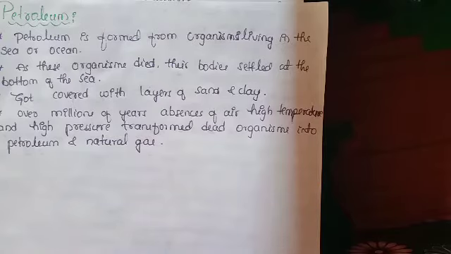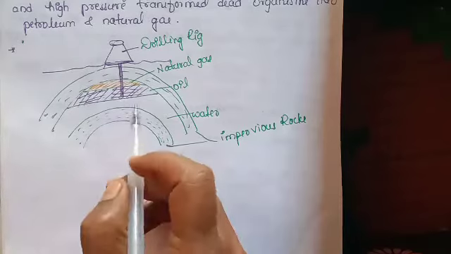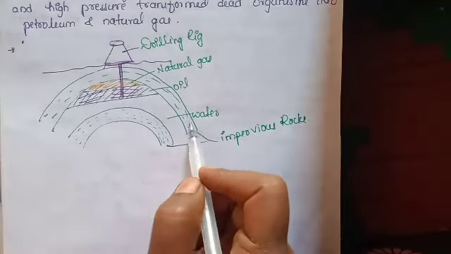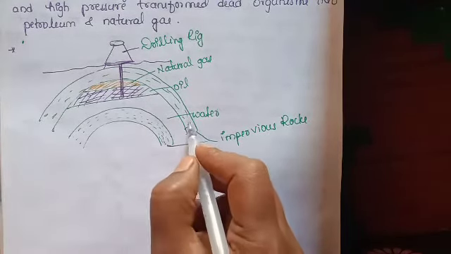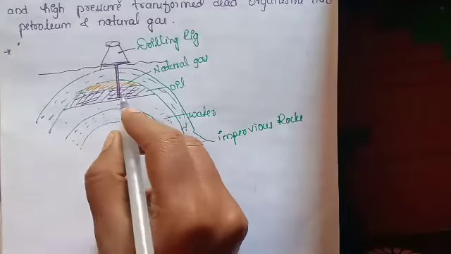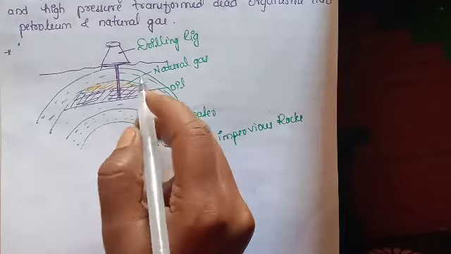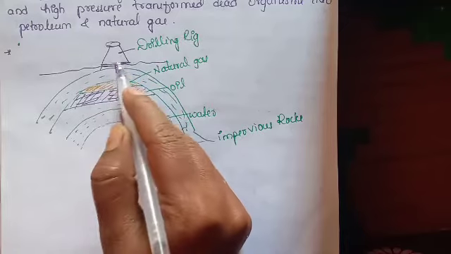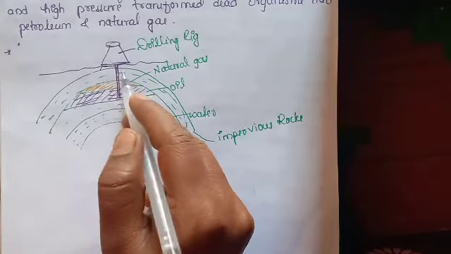These are the impervious rocks, and in between them you can see oil and water. This is water, this is oil, and this is natural gas. Using a drilling rig like this we can extract the petroleum and even the natural gas.